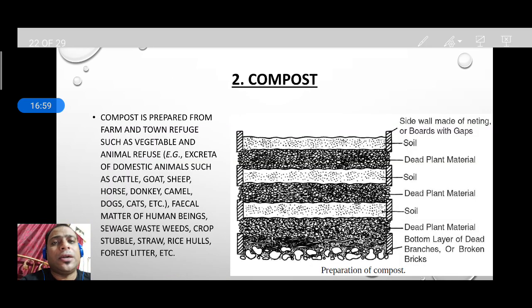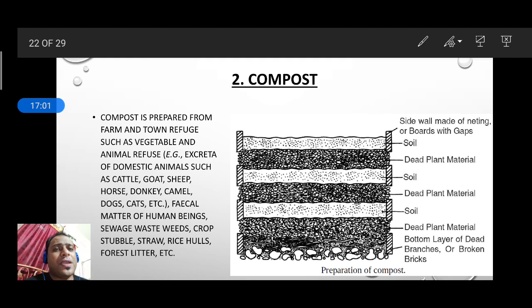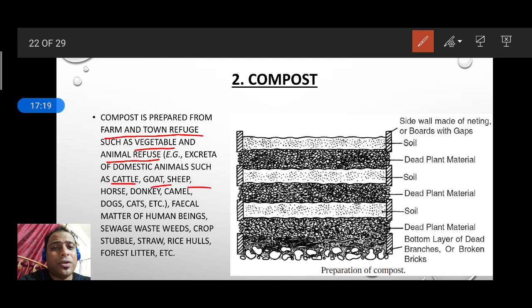Now what is the compost? Compost is prepared from the farm and town refuse, in which we have to add vegetable and animal refuse and excreta. Which excreta? Cattle, goat, sheep, all. Fecal matter of human beings also we can add here. So here you can see the preparation of compost.